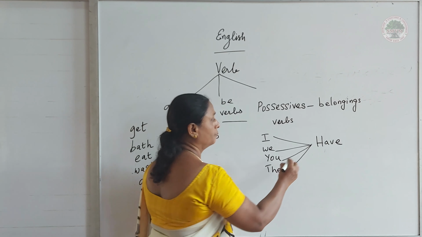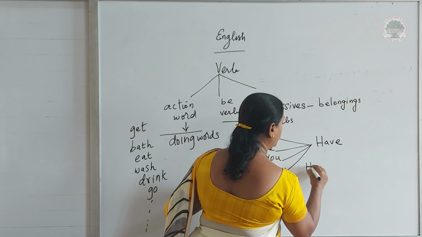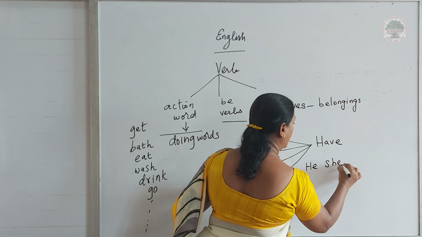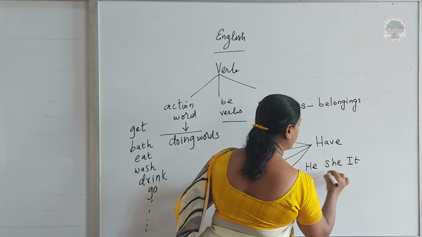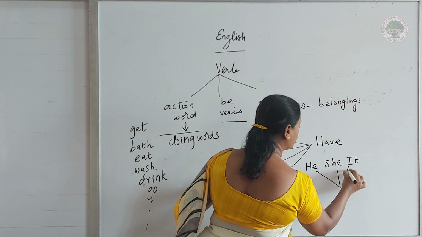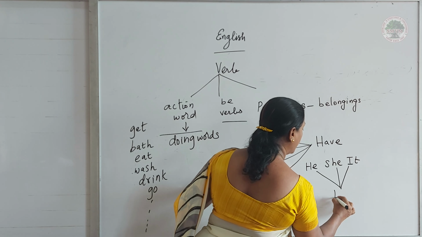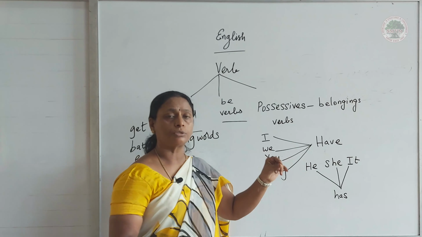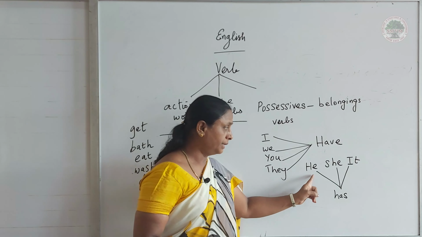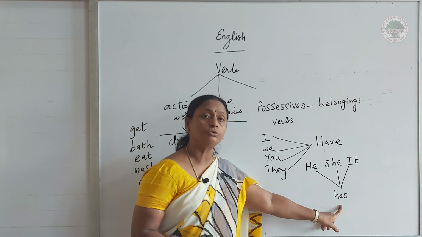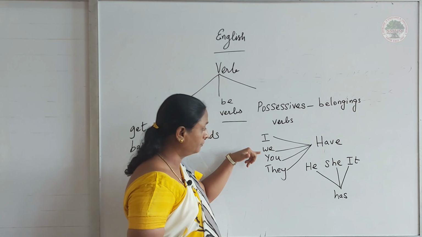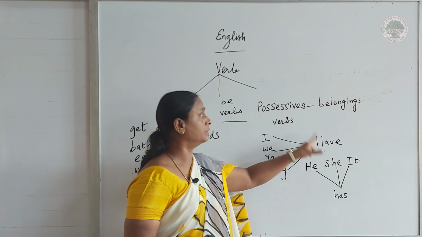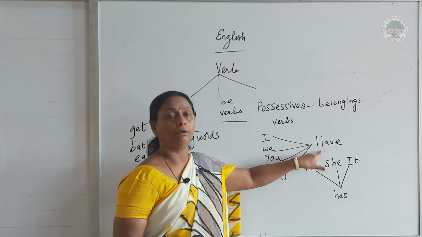Next, for he, she, and it, we use has. So have and has show the present tense. For he, she, it, I have to use has. For I, we, you, they, I use the possessive verb have. Clear?